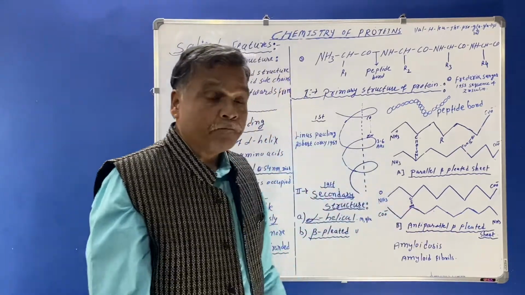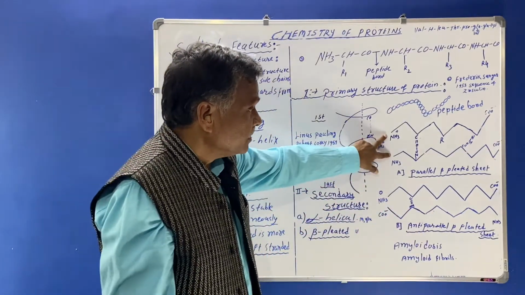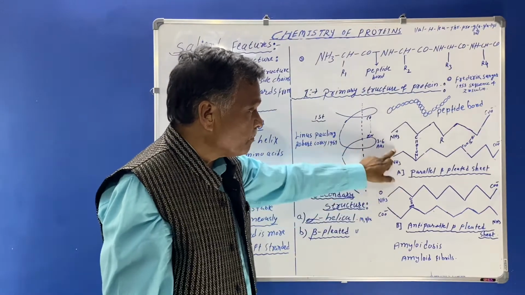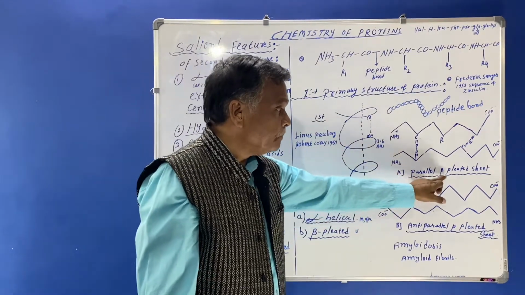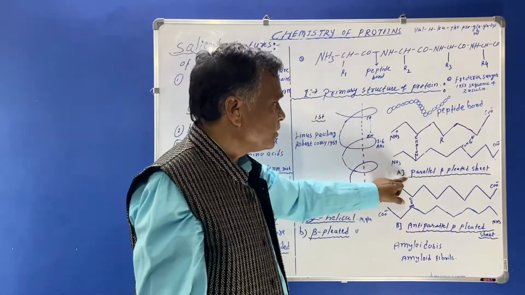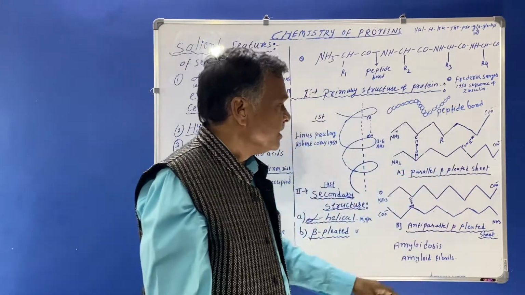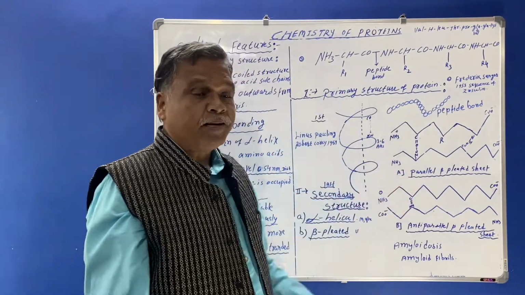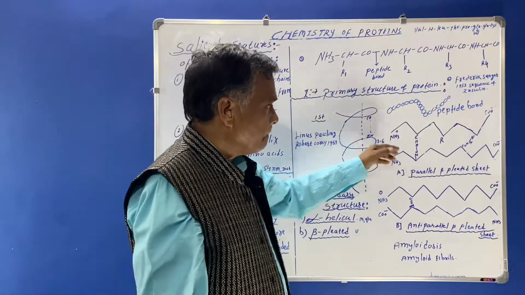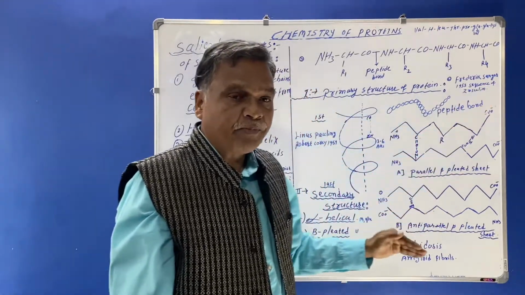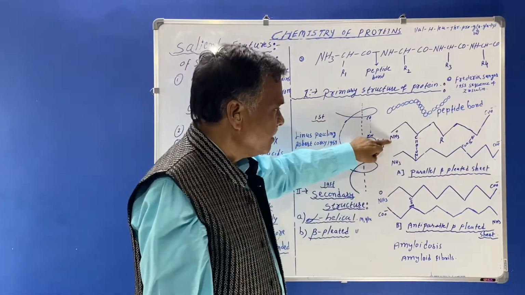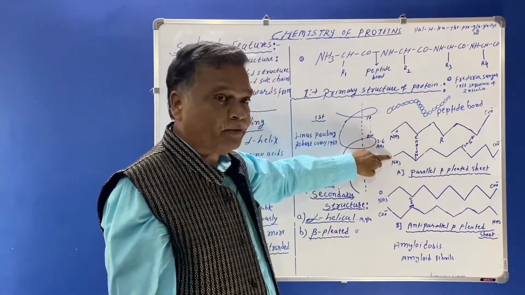Here there are two different types of beta pleated sheets. The first one is the parallel beta pleated sheet. What does parallel beta pleated sheet mean? The polypeptides are running in the same direction. See here, first polypeptide and second polypeptide.